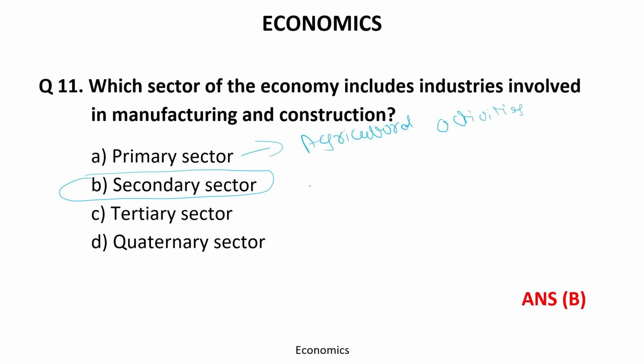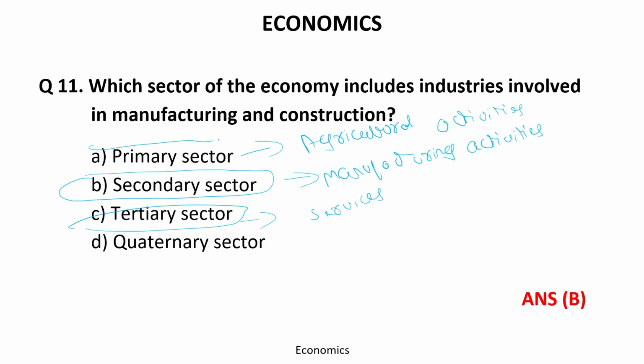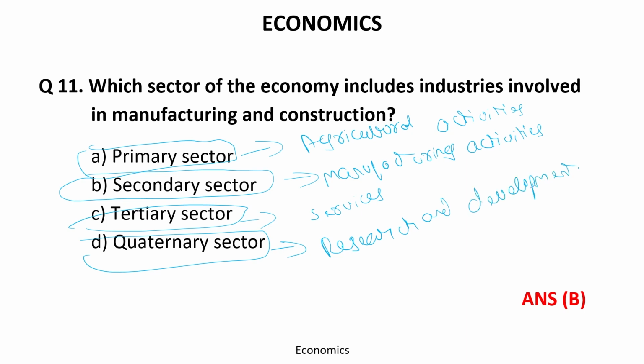Alright. Secondary sector deals with the manufacturing activities. Tertiary sector deals with the services like telecom services, banking services, all these services. Quaternary sector basically deals with the research and development facilities. Alright, so keep these things in your mind.